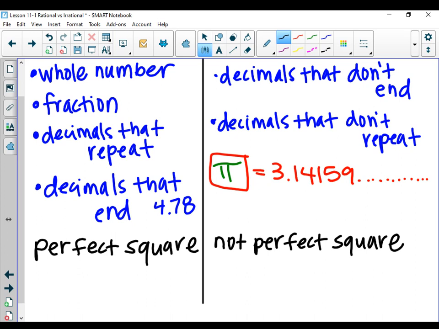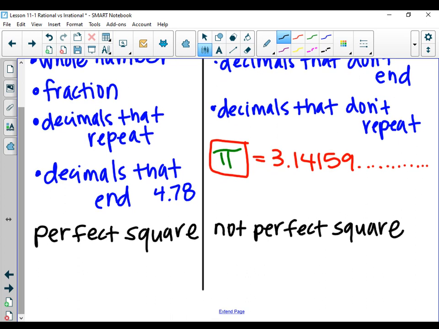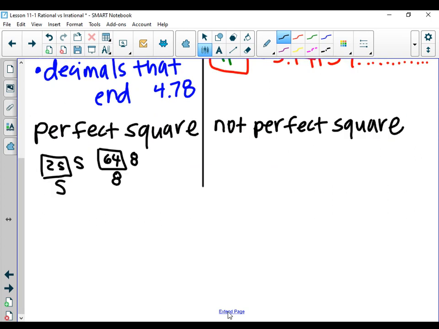Perfect squares have a lot to do with squares. Preston, did you add this perfect square thing in? Awesome. Perfect squares have a lot to do with an actual square. Because if I had a square that was 5 by 5, what is the area? Good. What if I had a square that was 8 by 8?